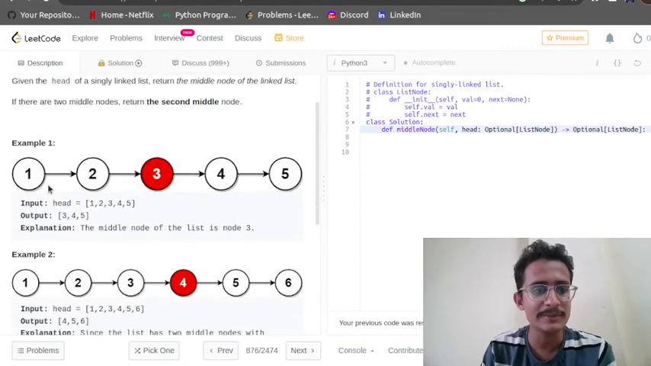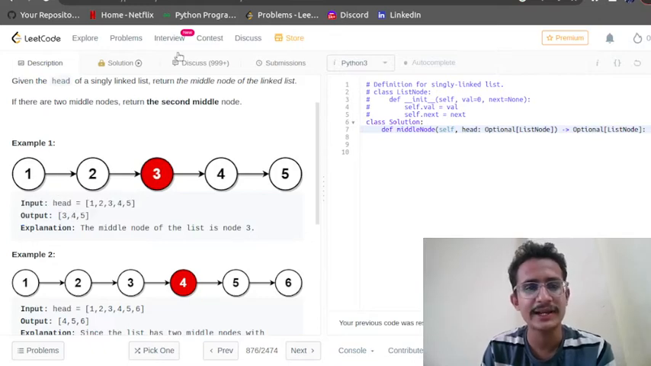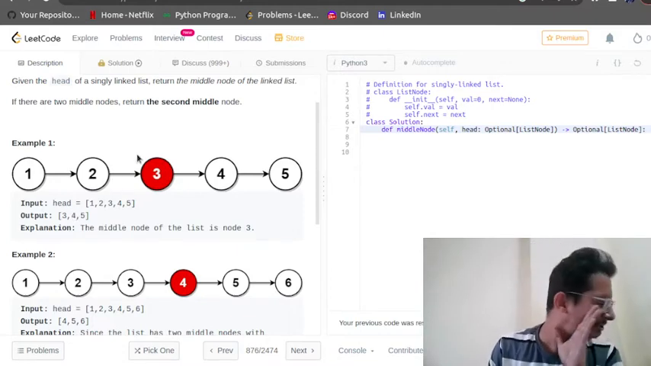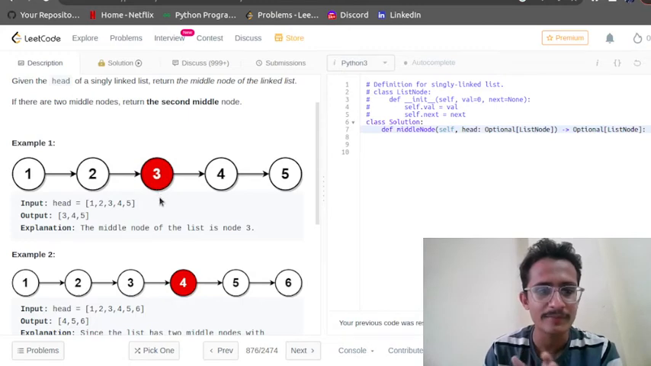So what will be given? A linked list will be given, we are pointing towards the head, and we need to find the middle of that. They can ask you to find the middle of the linked list, or they can ask you to print the entire linked list from the middle. So here you need to print 3 4 5.